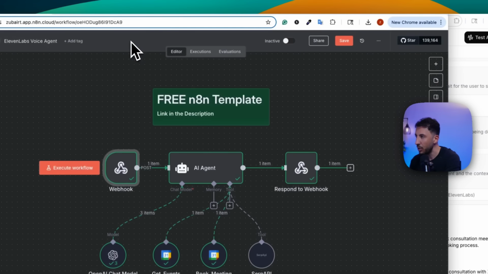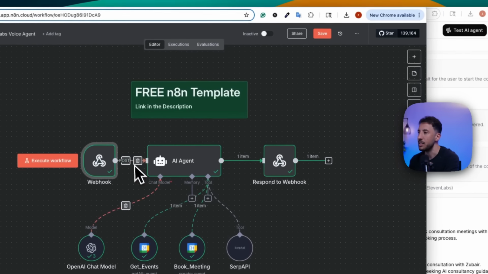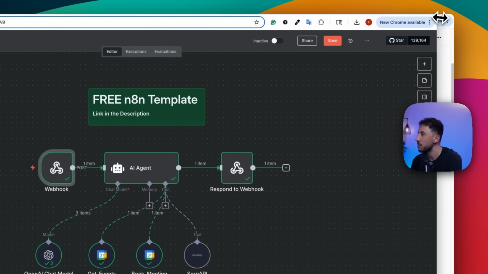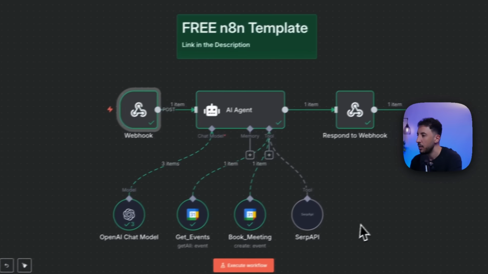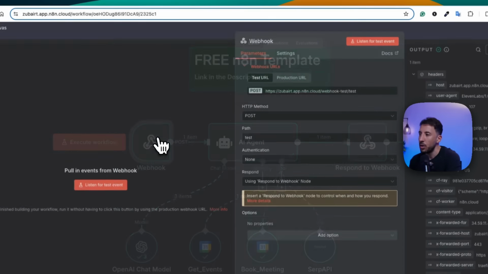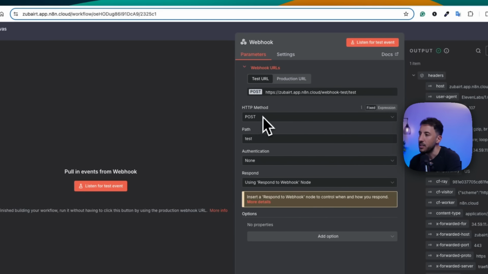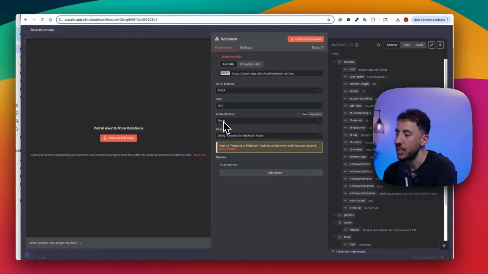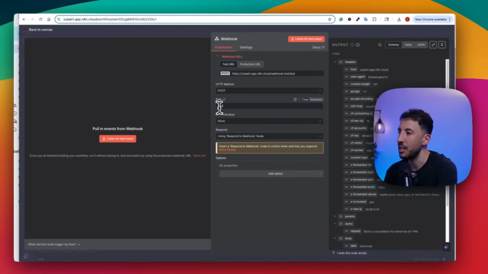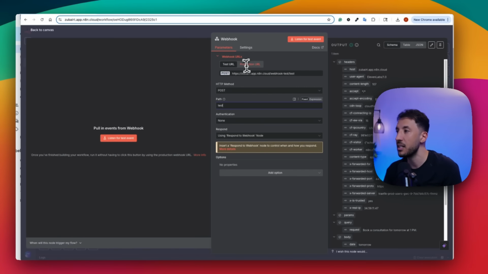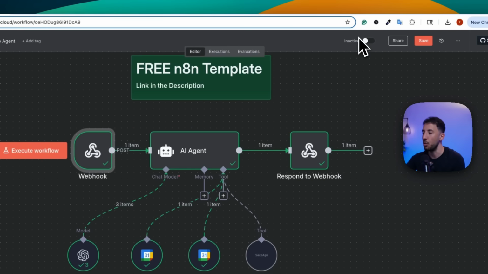All right, so let me quickly now switch to n8n, so that way you can see what's going on here. So let me maximize this. All right, so webhook, same thing. We're just adding this post webhook, the authentication. I'm leaving it as none. This path is where you can change the path yourself if you want to say something other than test. Very important, if you're obviously using this in production, you want to make sure you're switching to production. I'm just using test because I wanted to showcase that, right?